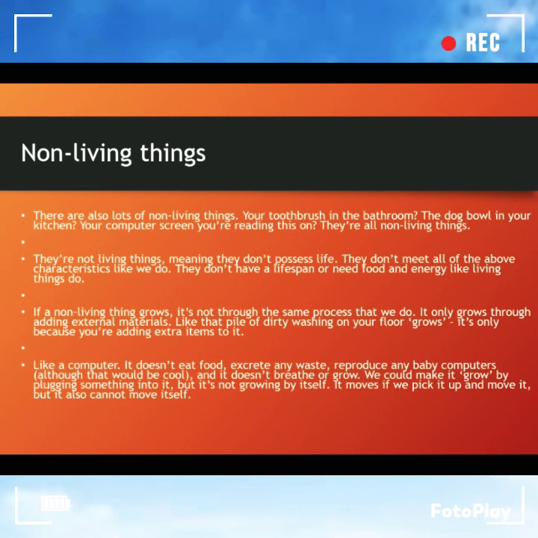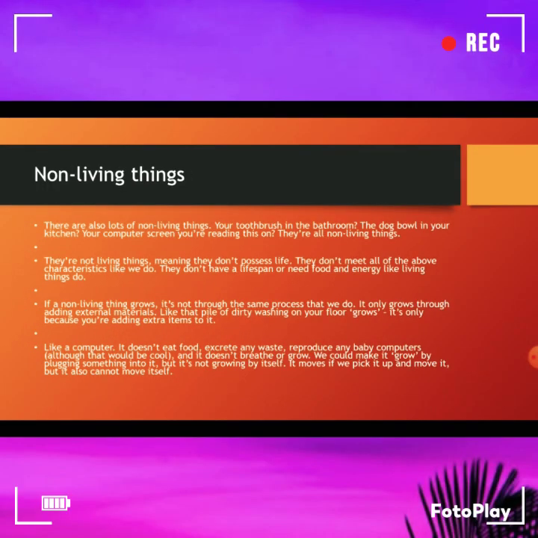They don't have a lifespan or need food and energy like living things do. If a non-living thing grows, it's not through the same process that we do. It only grows through adding external materials, like that pile of dirty washing on your floor grows only because you are adding extra items to it. A computer doesn't eat food, excrete any waste, or reproduce any baby computers, although that would be cool. And it doesn't breathe or grow. We could make it grow by plugging something into it, but it's not growing by itself.